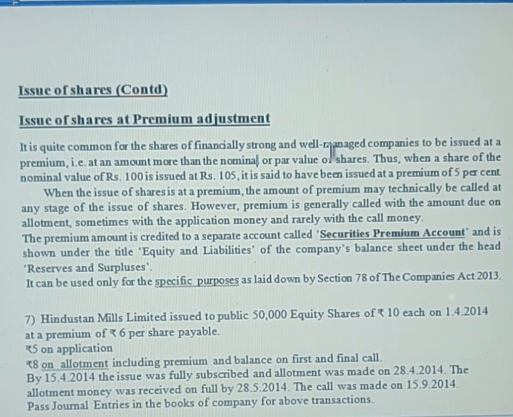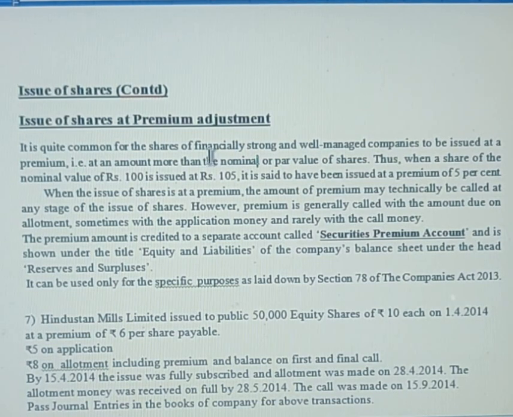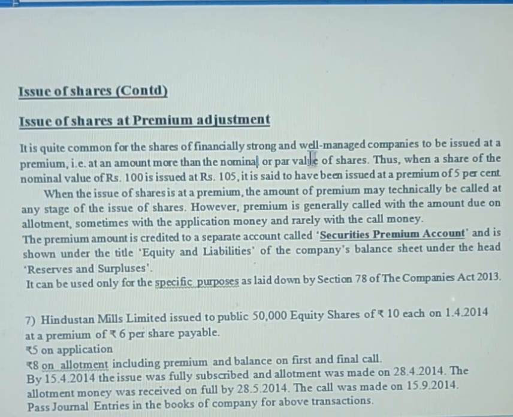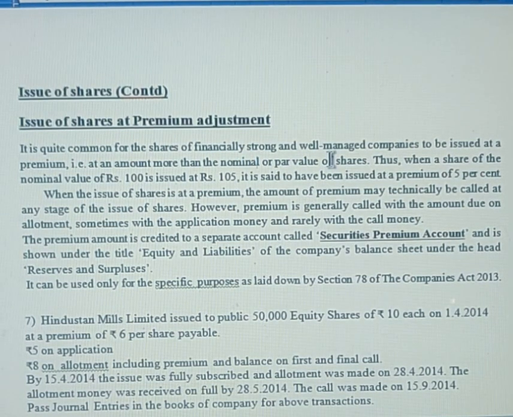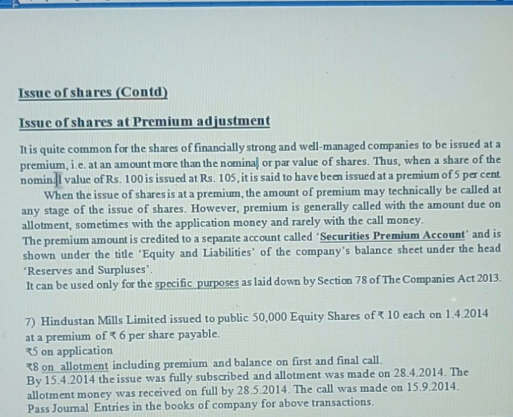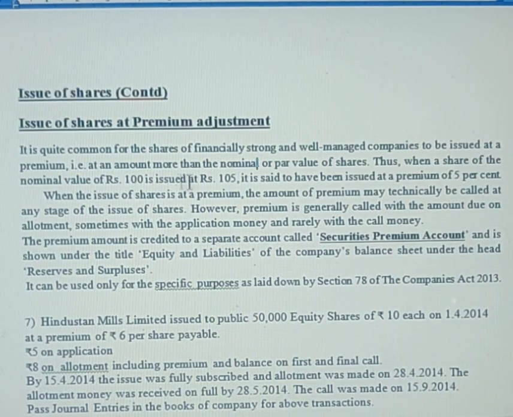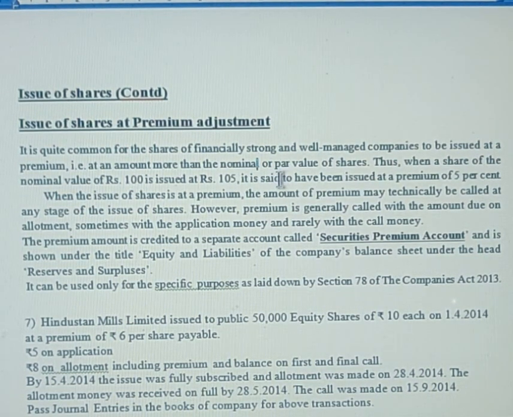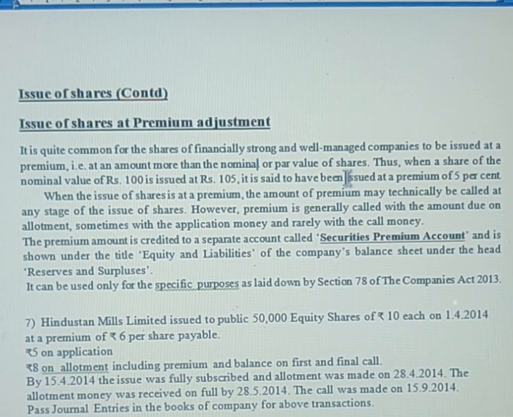So they're giving two reasons: if a company is financially strong, and if a company is very well managed, then they can issue their shares at a premium, at an amount more than the nominal or par value of shares.